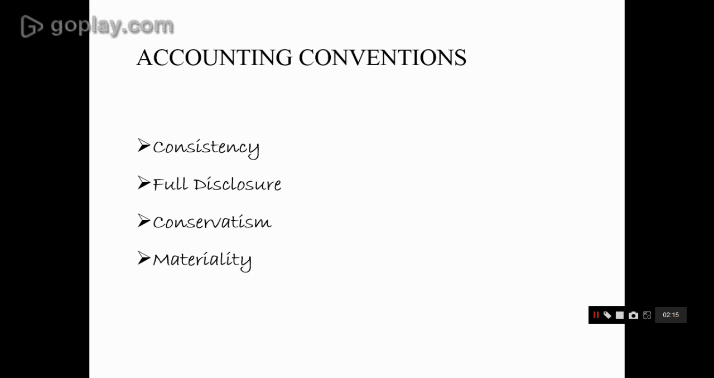Conventions are the customs and traditions which guide accountants while preparing accounting statements. They take help of these conventions to prepare the statements. There are four accounting conventions. There is consistency. This is a convention which says that the same accounting principles should be used for preparing financial statements. And next comes the full disclosure.